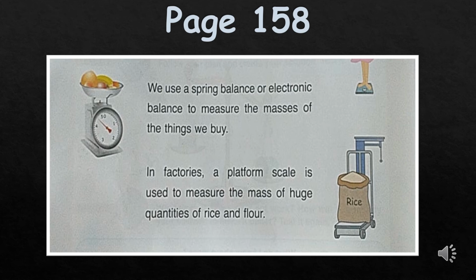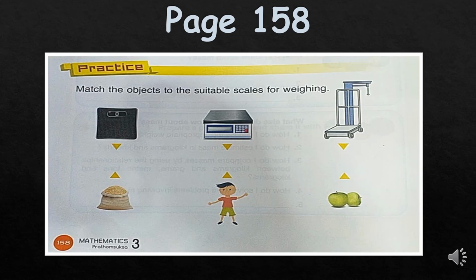We cannot use a bathroom scale or a spring balance. Now, to check if you understand this, just do this practice. You see there 3 scales, and you see there 3 objects that you can weigh. Now, with a ruler and a pencil, connect the correct scale to the correct object.